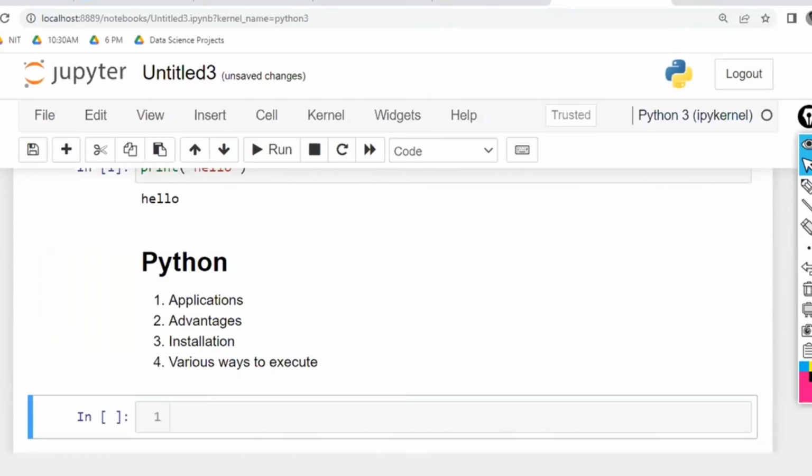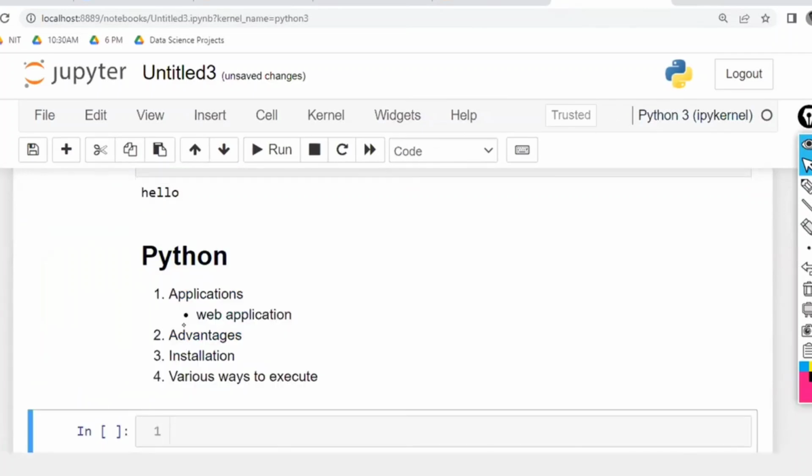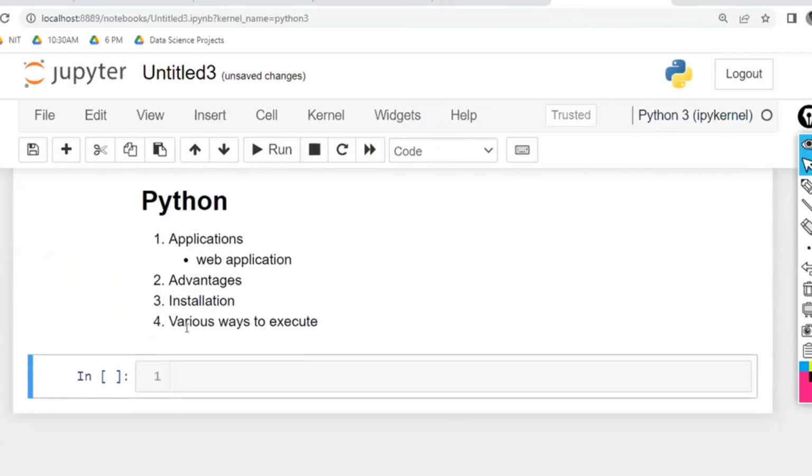Within these applications, again, you want to write the sub points. Applications, what are the applications? First application is web application. Whatever you have written in your notes, you can write here only. Notes are here, code is here, answer also here.